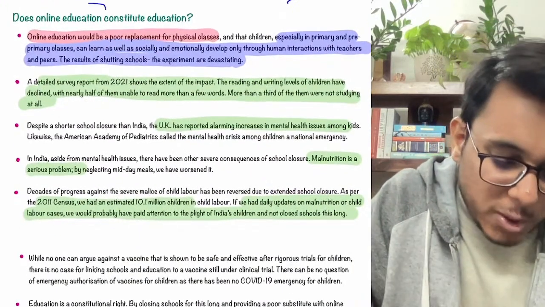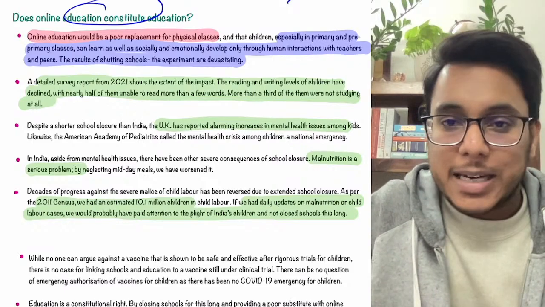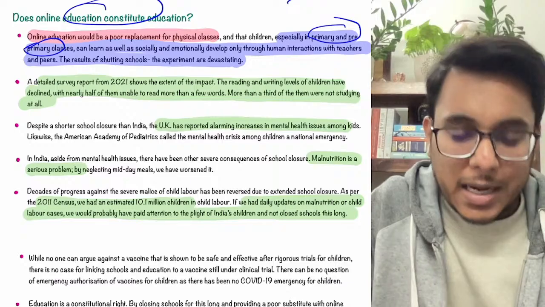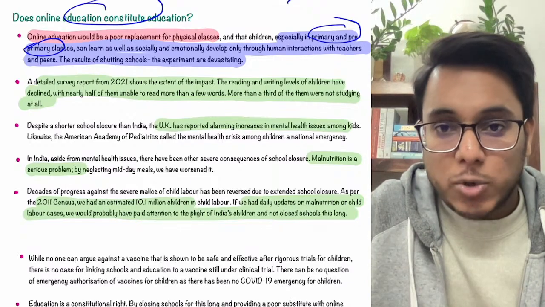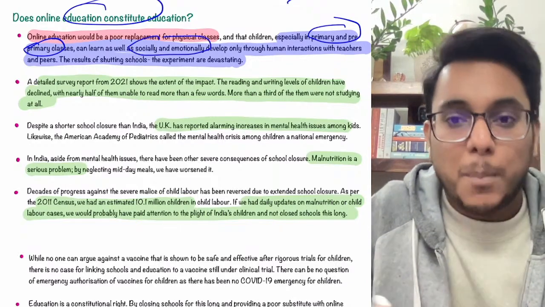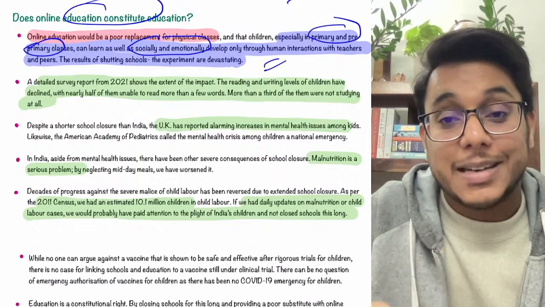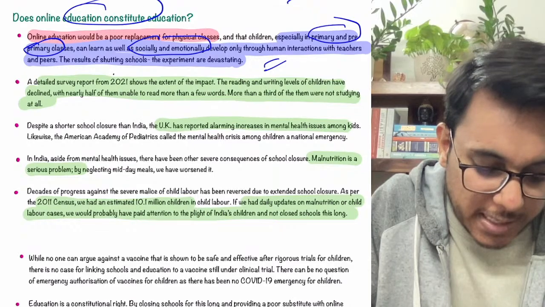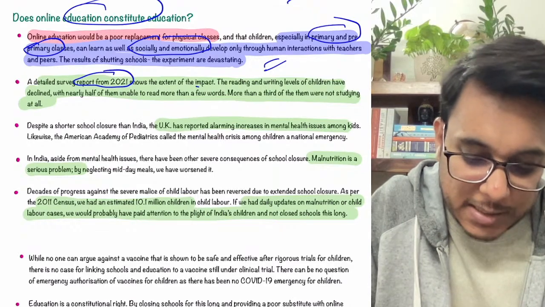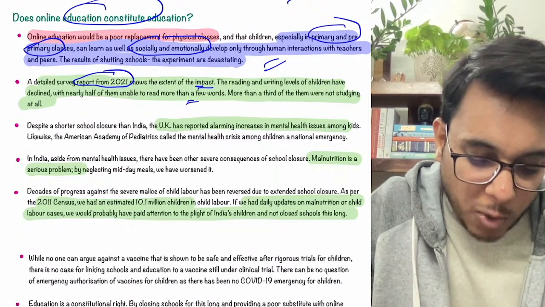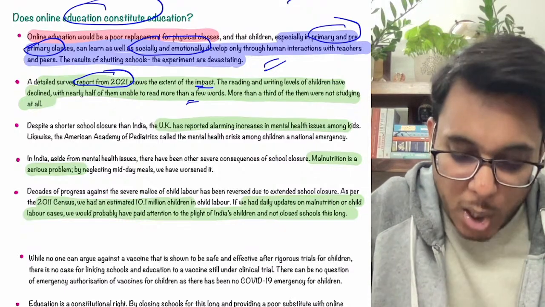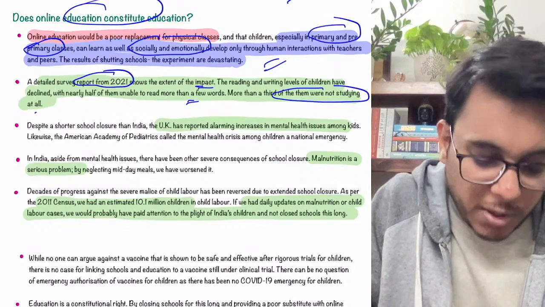Now, does online education constitute education? It has been said that online education is not a solution, particularly for primary and pre-primary classes. In online education, the social and emotional development of a child doesn't happen. He or she doesn't learn effective socialization. According to a detailed survey report from 2021, because of the lockdown a very big impact on the learning capabilities of children happened. More than a third of them were not studying at all.